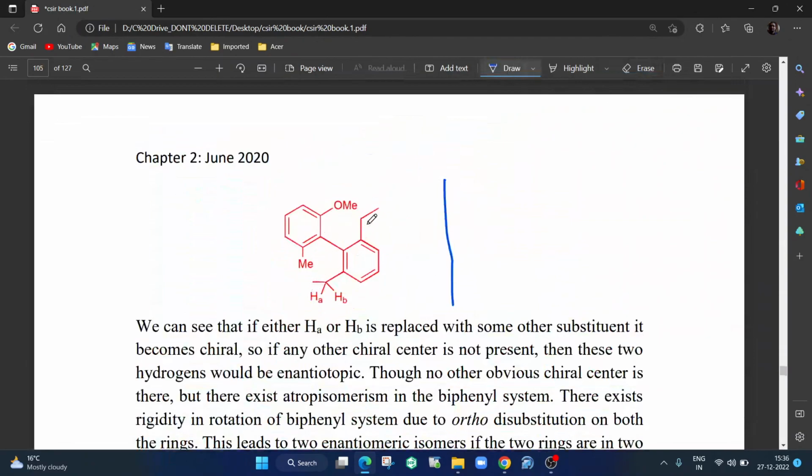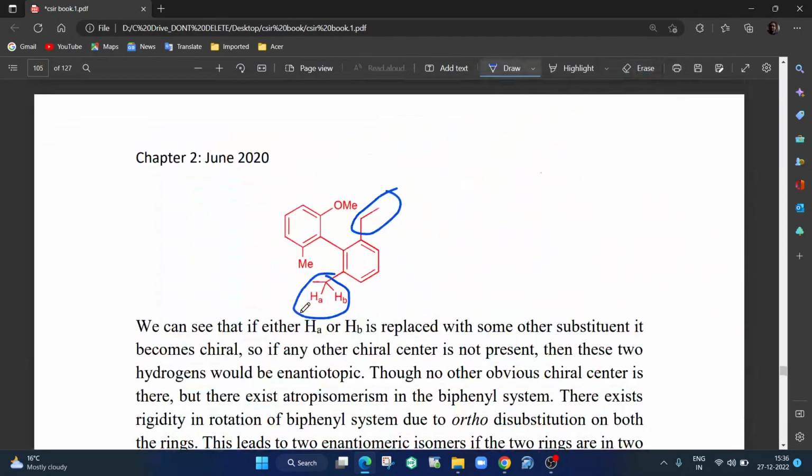So what we think is, initially it is achiral, so if we change HA and HB, we can see very clearly that this carbon is prochiral. If we change HA and put Br here, and change HB and put Br here, this carbon becomes a chiral carbon. So we would think that these two hydrogens are enantiotopic in nature. But very interestingly, it is not enantiotopic, it is diastereotopic. Why? Because once you change it to Br, with H on the other, this substituent is different and this substituent is different, correct?